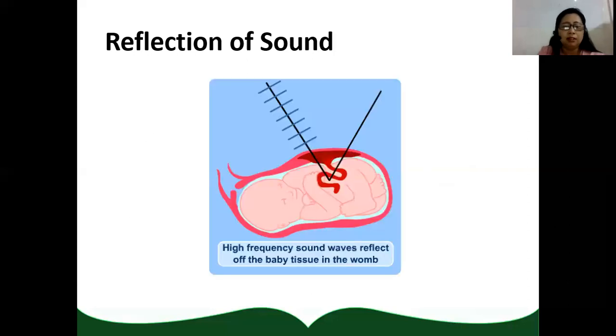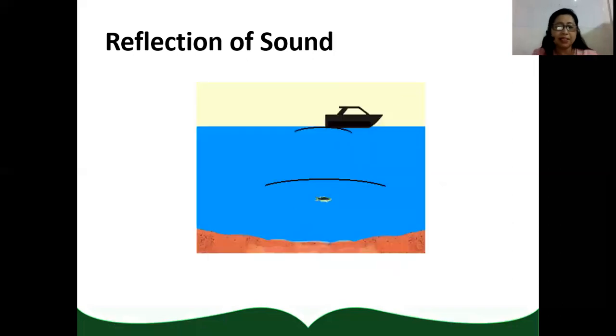Another is through ultrasound. High frequency sound waves are being reflected by the tissue of the baby in the mother's womb so that the image can be seen on the screen. Okay? Another, a ship sends a sonar in order to know the depth of the ocean floor.